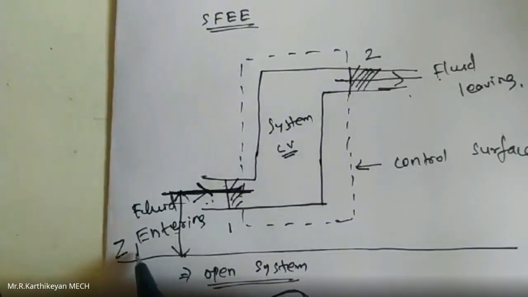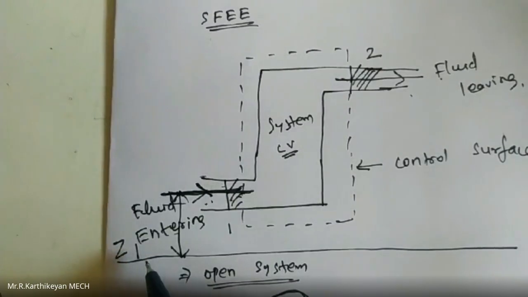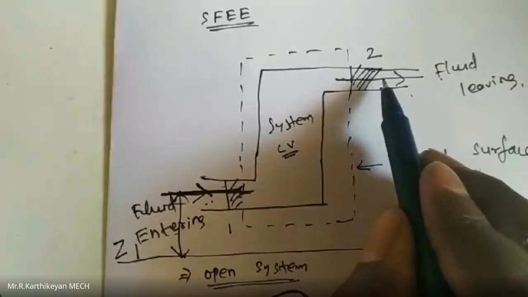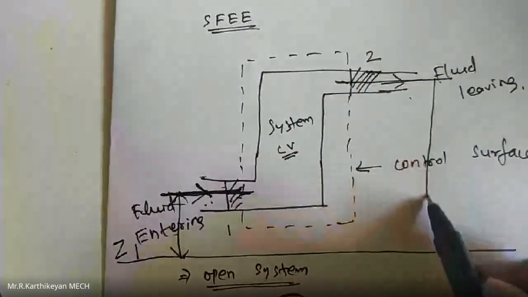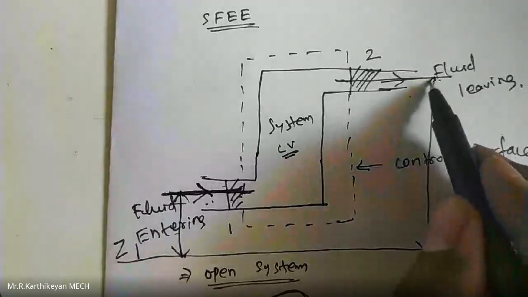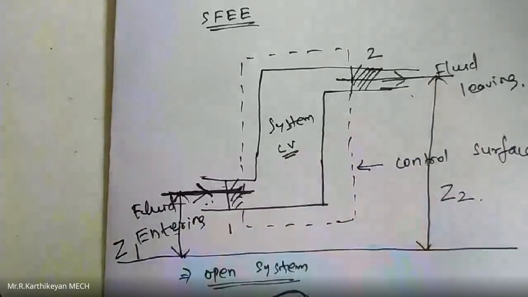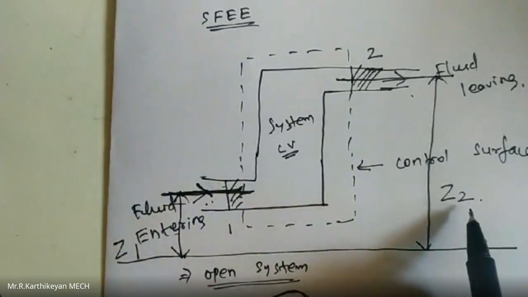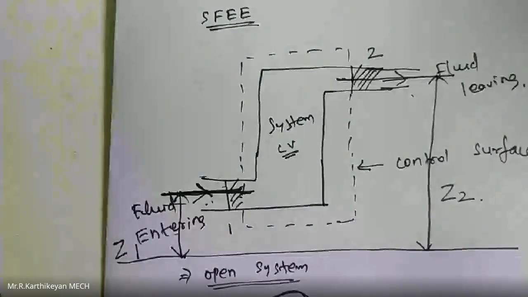This is the elevation at the inlet section. The elevation at section 2 is Z2. Z1 is the elevation at section 1 and Z2 is the elevation at section 2.